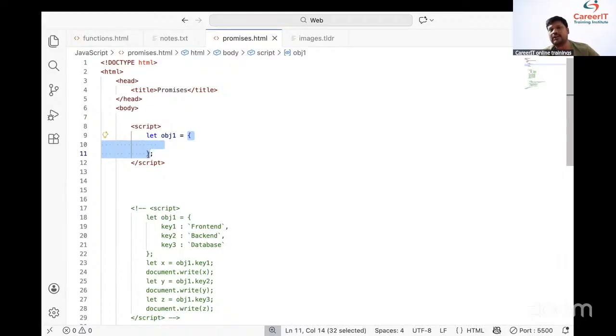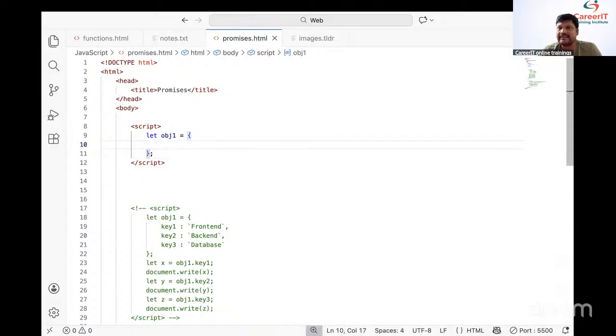Students, got it? What is the object here? Opening the curly bracket and closing the curly bracket. Technically we can call it an object. Simply we can call it an object. Fine. Now inside the object, see this form.